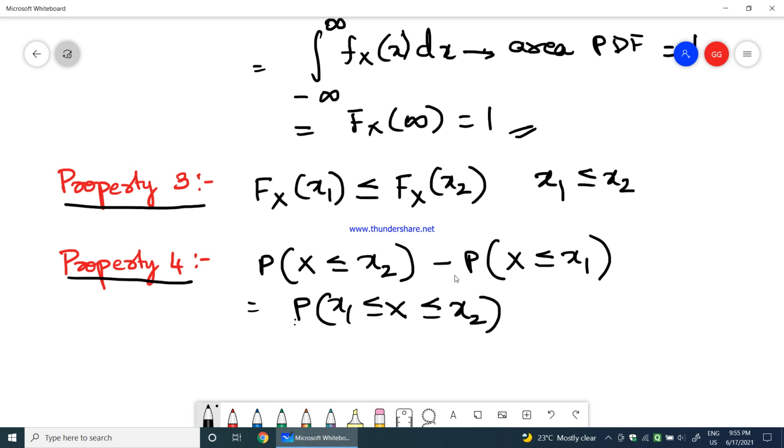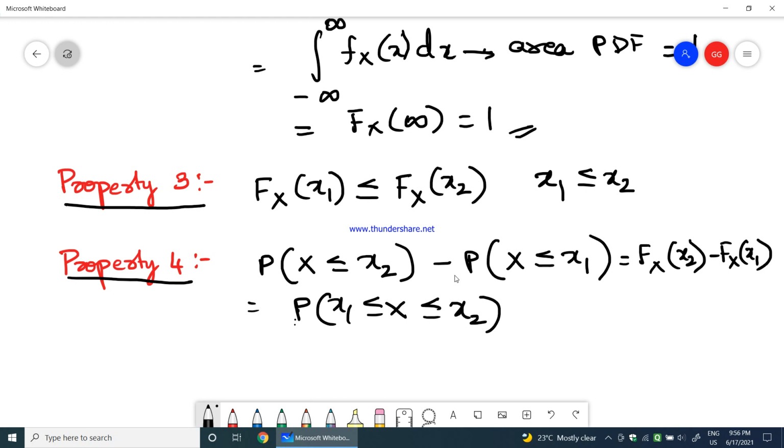So if I have this condition where the probability is between x1 and x2, x greater than or equal to x1 and less than or equal to x2, then we can say that probability of a random variable x being less than or equal to x2 minus probability of x being less than or equal to x1 is equal to Fx of x2 minus Fx of x1.